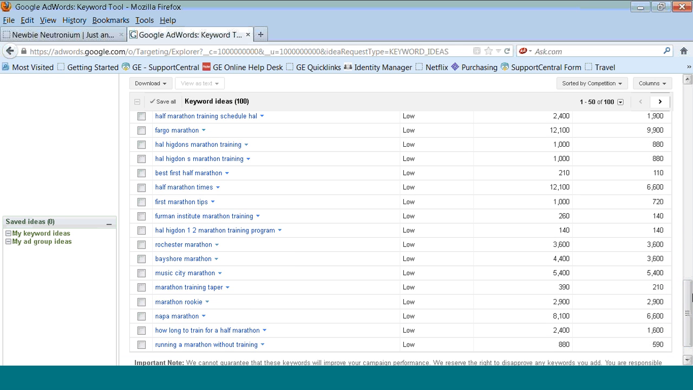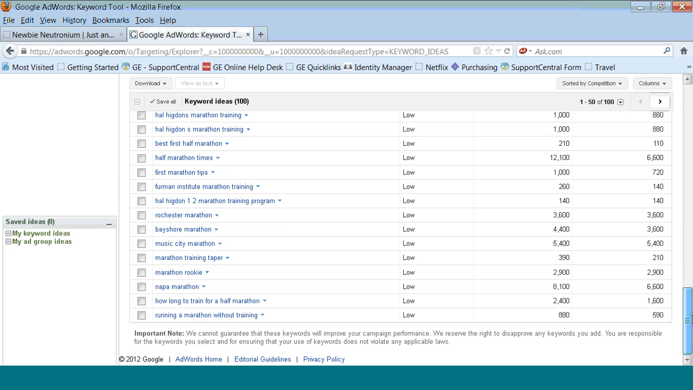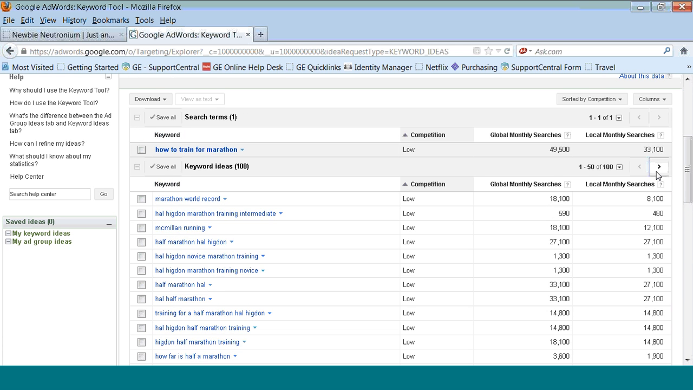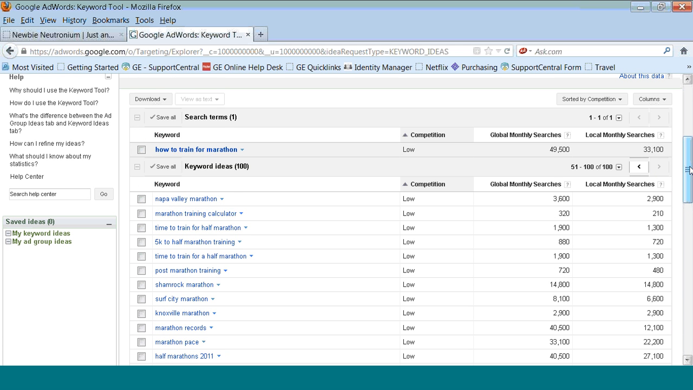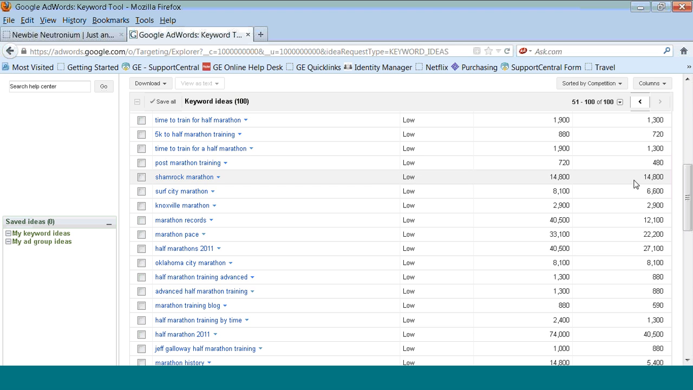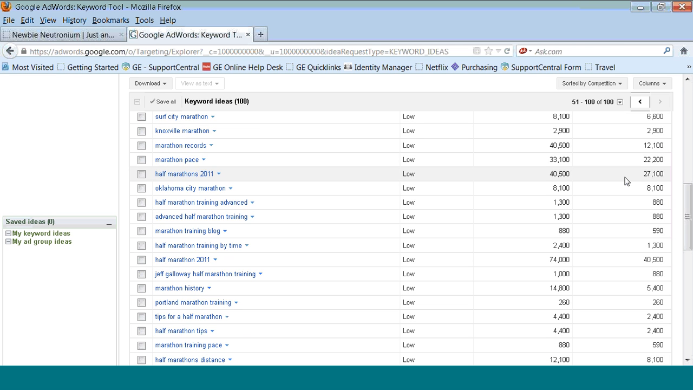Or perhaps you happen to live, for example, here's a Rochester Marathon, Bayshore Marathon, if you live in one of those areas, perhaps you want to do a series of articles around those specific marathons. Again, look through both pages of terms and be sure to write down the ones that you find interesting. Marathon pace is another one that is a good one. I'm a runner, so I know that that's a challenge for people to find the right marathon pace to finish in the amount of time that they want to finish in.